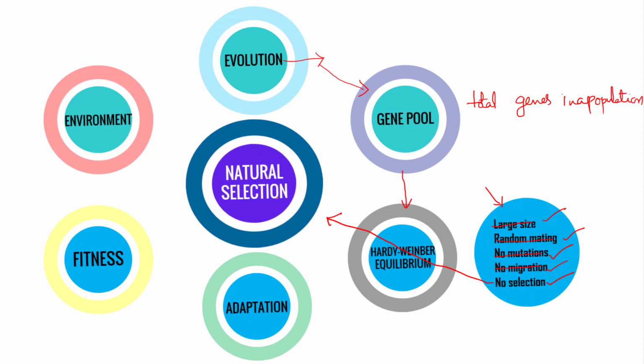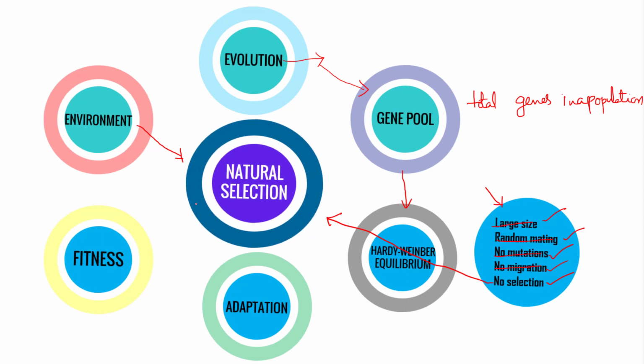So when there is a change in the environment, if organisms adapt and acclimatize to it, then natural selection is operating. It is a kind of differential reproductive success, where the successful organisms pass on their genes to the next generation so that they can survive in the changed environment.